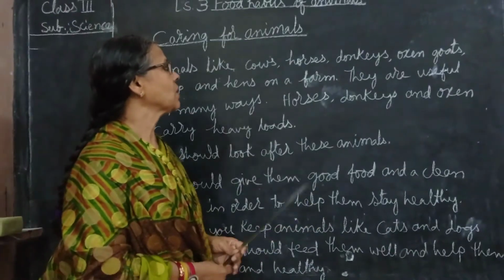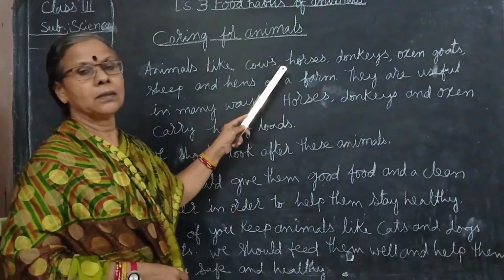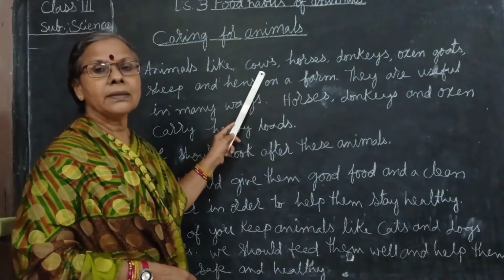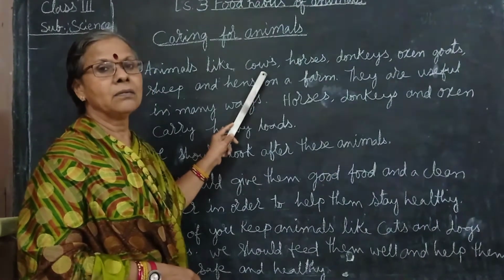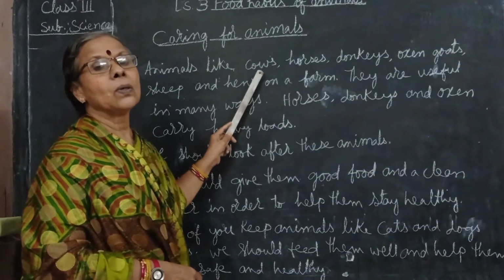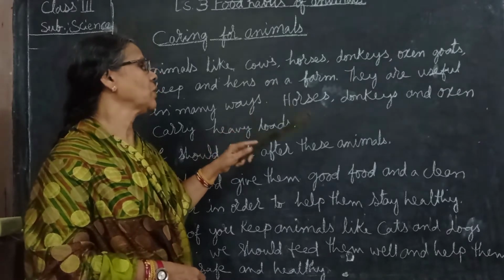What? Cow gives us milk. Some people supply milk, so they use cows and buffaloes, and they take care of these cows and buffaloes.